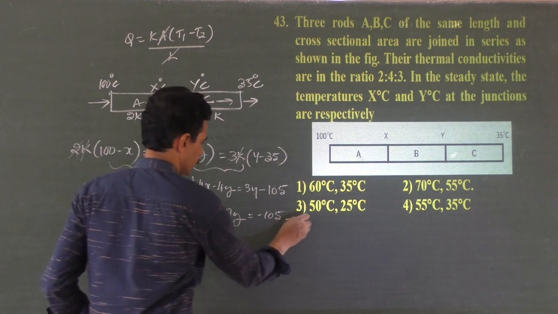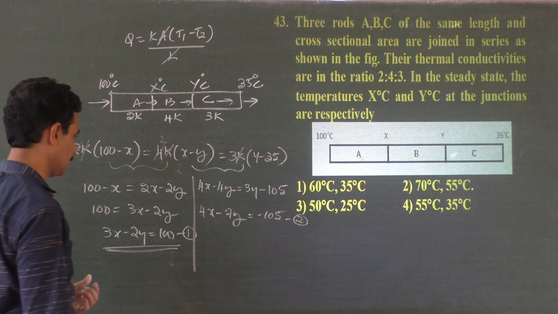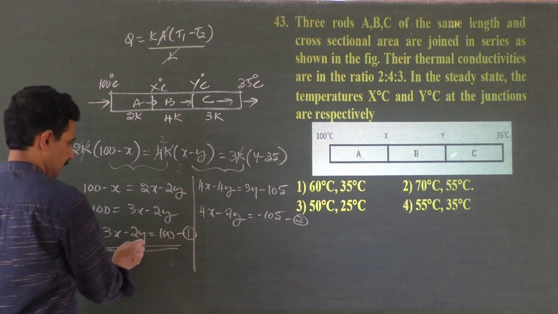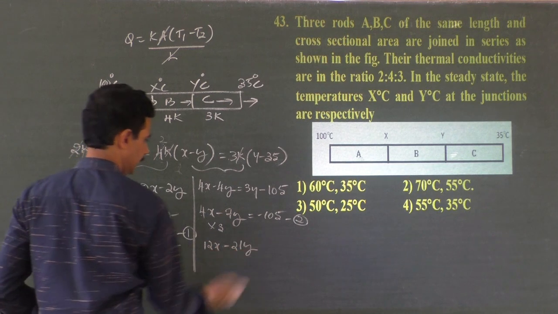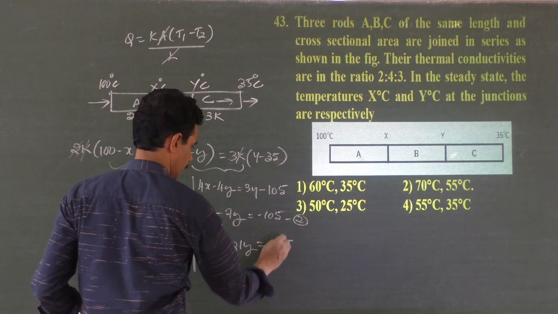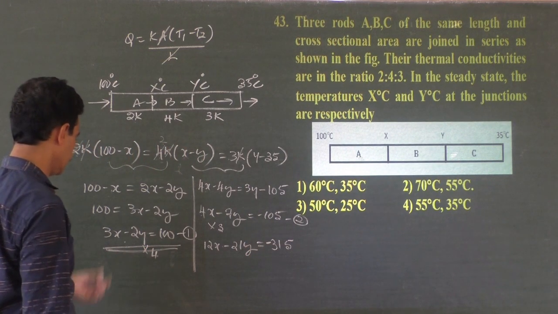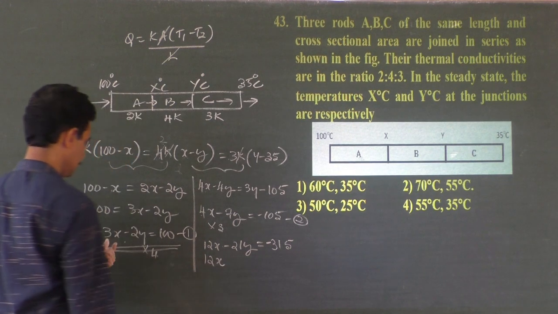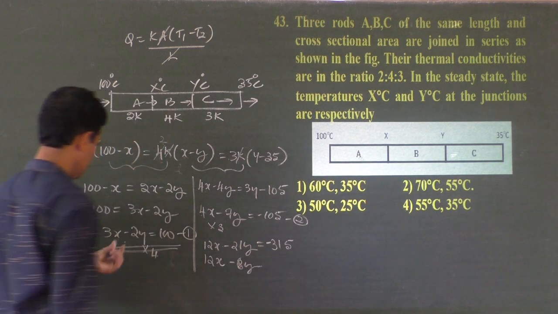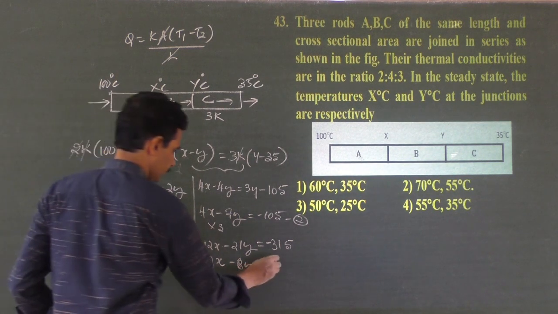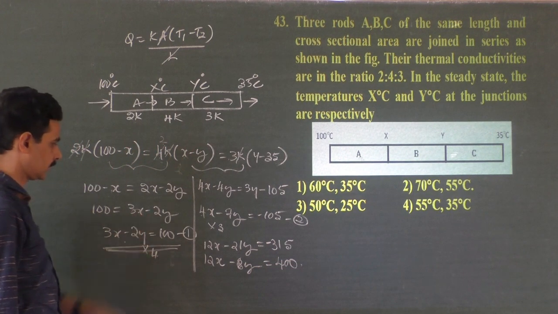This is equation 2. You have here 3X, here you have 4X. So multiply this equation by 3: 12X minus 21Y is equal to minus 315. Multiply the other equation by 4: 12X minus 8Y is equal to 400.